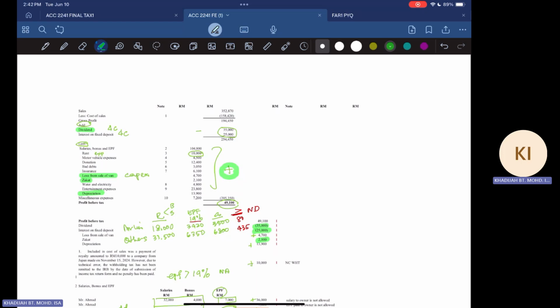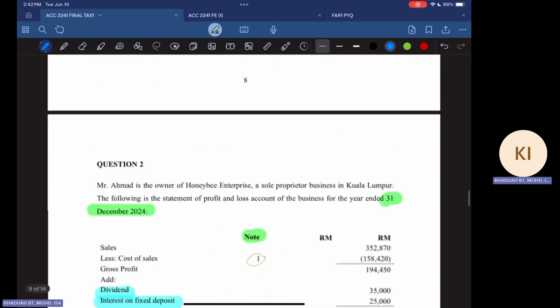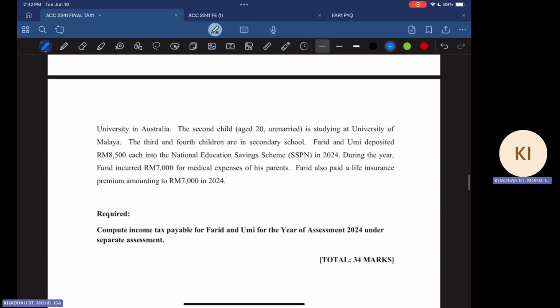So please allocate your time, maybe 30 minutes for this question, so that you can give more time for other, more difficult questions. Normally, question number 1 is the longest. This one is question number 2, right? Question number 1 is the longest.